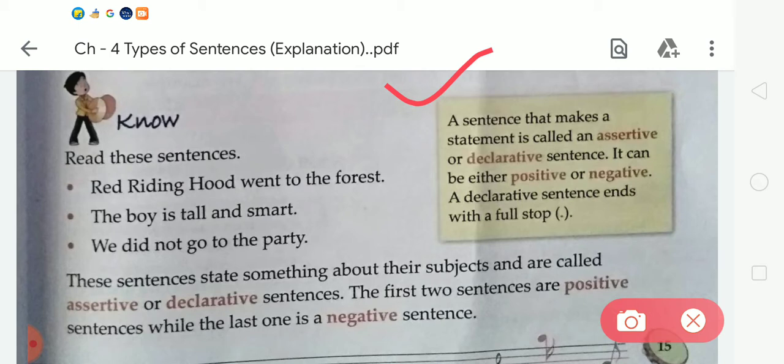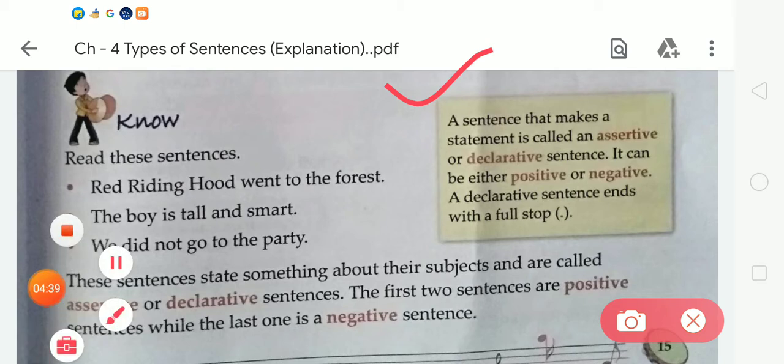Here are examples of declarative sentences: Red Riding Hood went to the forest. The boy is tall and smart. We did not go to the party. These sentences state something about their subject and are called assertive or declarative sentences. The first 2 sentences are positive, while the last one is negative.